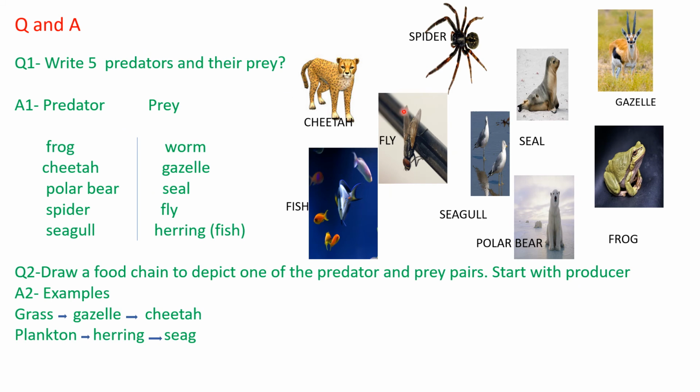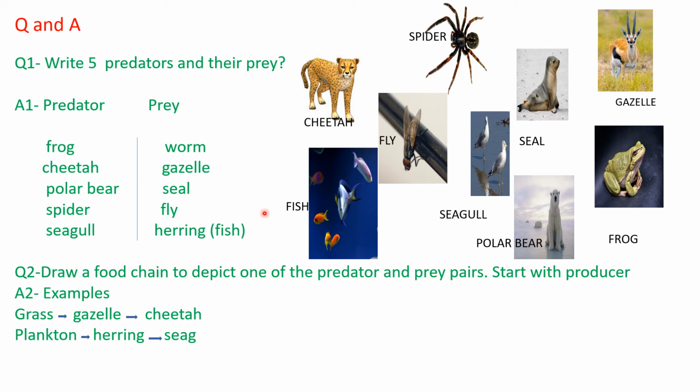So let's discuss the question and answer. These are the predators and prey we have to find out from this picture. The frog is a predator that eats another animal, a worm, which is the prey. The cheetah is a predator, the gazelle is prey. The polar bear is a predator, the seal is prey. The spider is a predator, the fly is prey. And the seagull is a predator, and the herring, a fish, is prey.